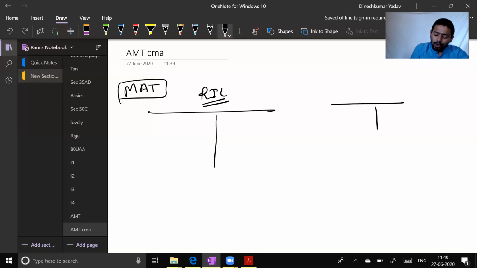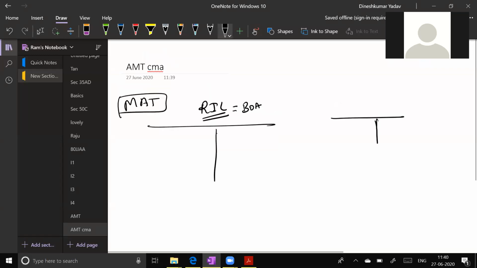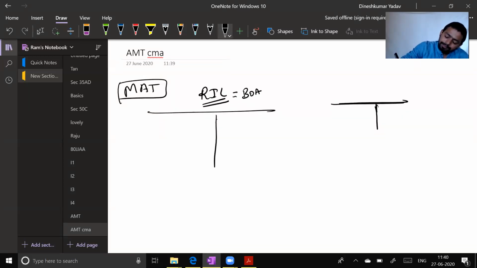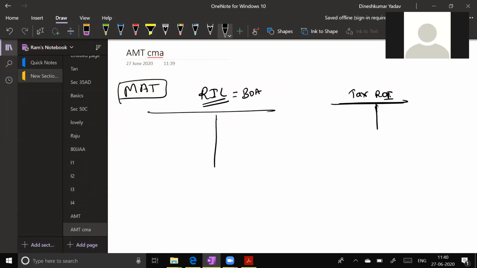So RIL, according to you, what do you think? Is it a profitable company or a loss-making company? And if it is profitable, a huge profit or normal profit? Tell me. What do you think, RIL? Is RIL a normal profitable company or a huge profitable company? Huge profitable company. Obviously, huge.